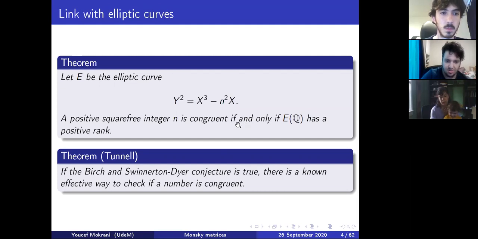There are a lot of results that come from this. Probably the strongest is Tunnell's theorem, which I'm grossly paraphrasing here, but basically there's an effective way known to check if a number is congruent if and only if the BSD conjecture is true. Sadly, we don't know for sure that BSD is true, so we'll try to find ways around it.